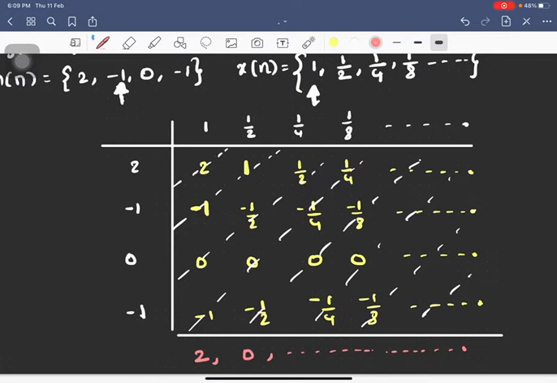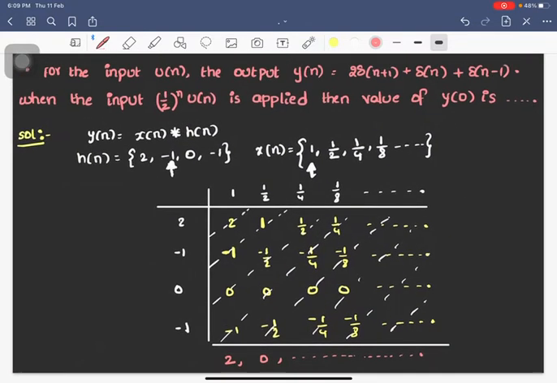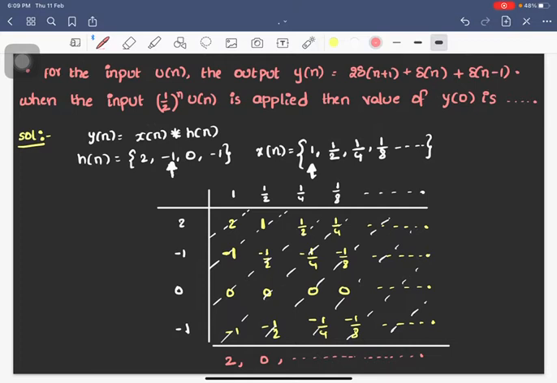Now, I want y of 0, but before that, let me calculate the limits of y of n. h of n is ranging from minus 1 to 2, right? And x of n is ranging from 0 to infinity. So these are the limits of n, okay? Then y of n will be ranging from just the sum of the lower limits to the sum of the upper limits, that's it.